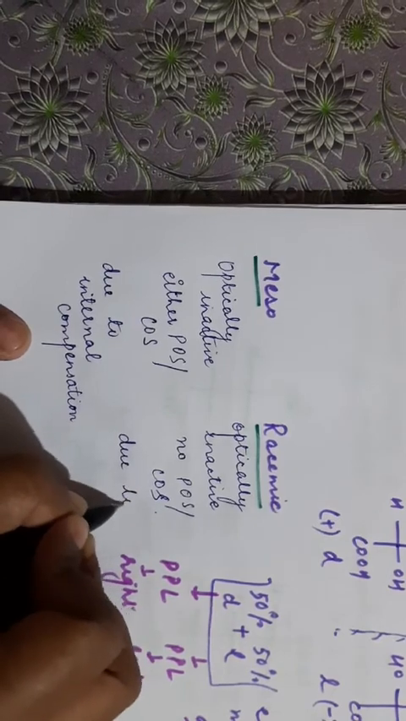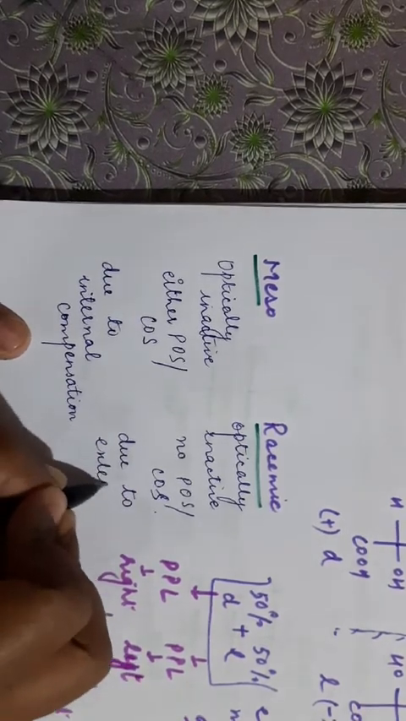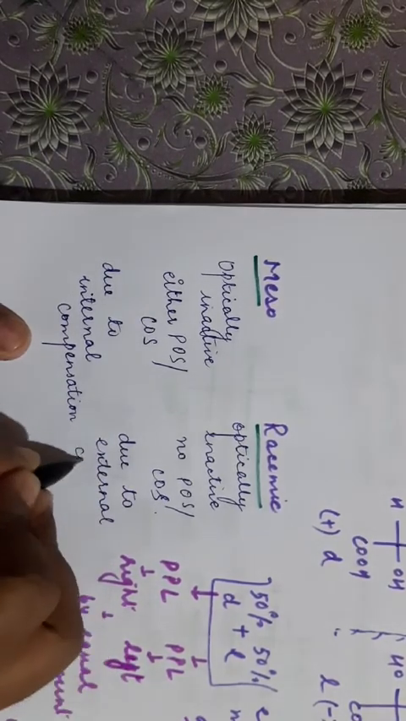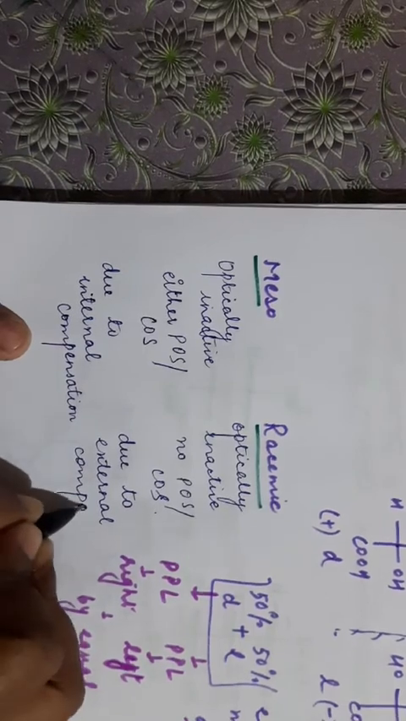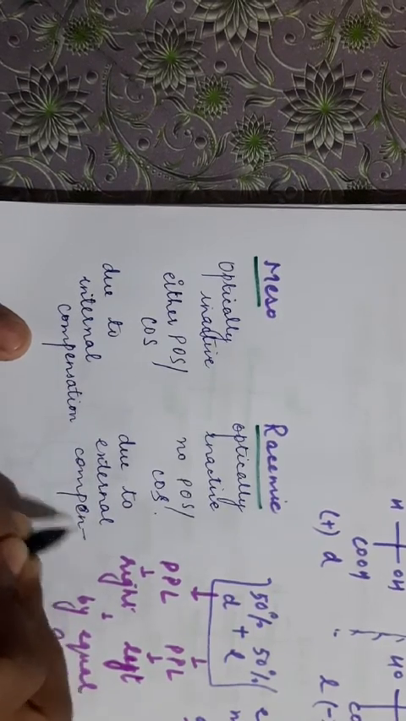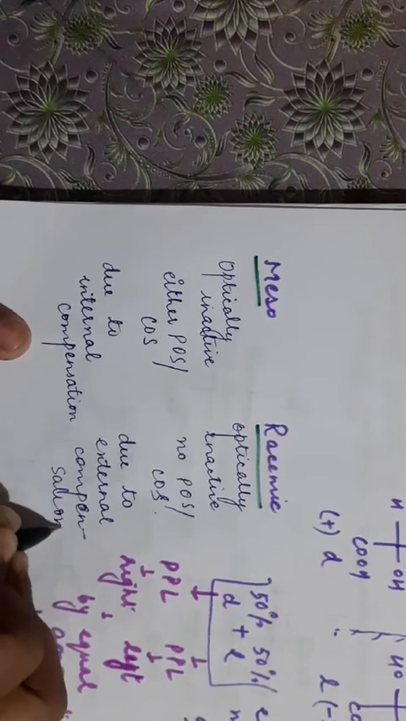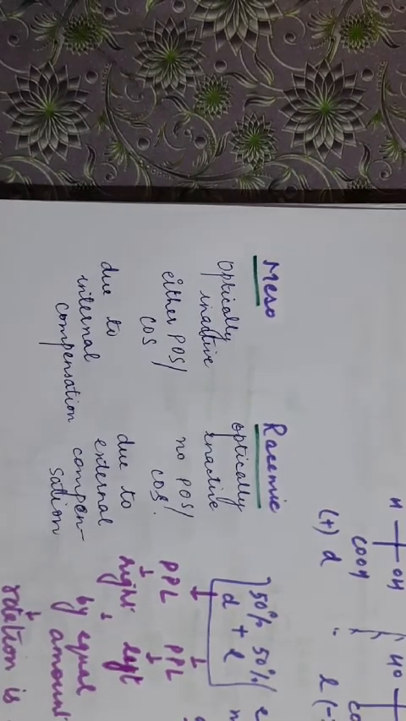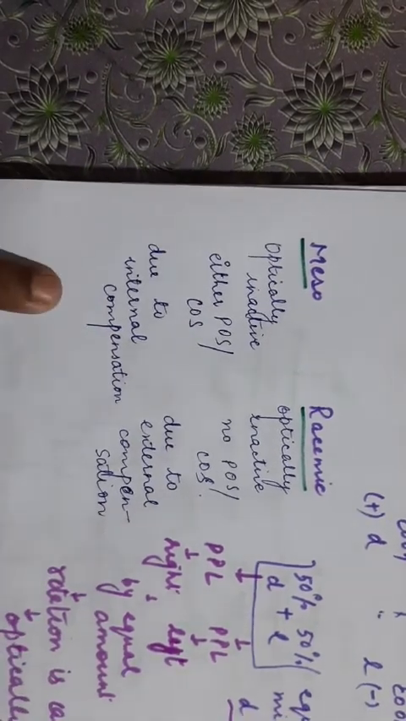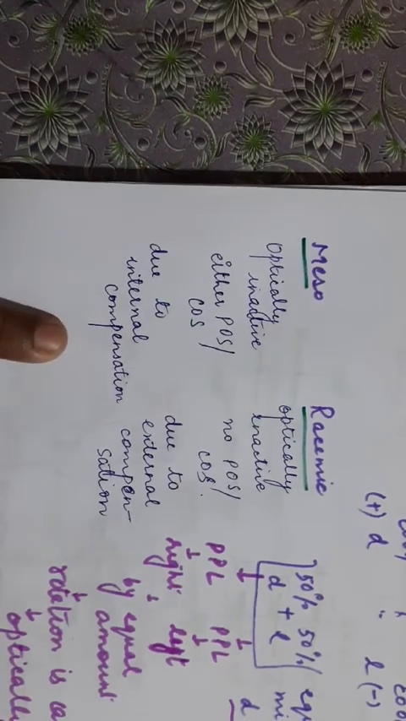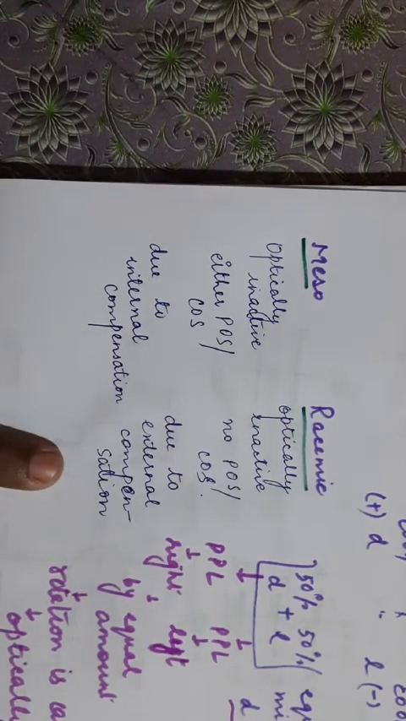While racemic mixture is optically inactive due to external compensation. External compensation means rotation by one molecule is exactly opposite to the rotation caused by another molecule. So meso compound is optically inactive due to internal compensation. Racemic mixture is optically inactive due to external compensation.